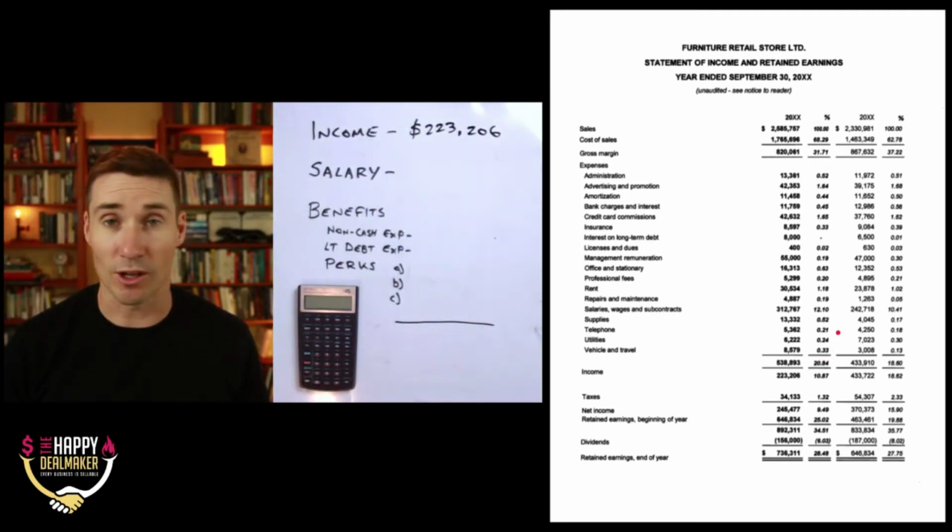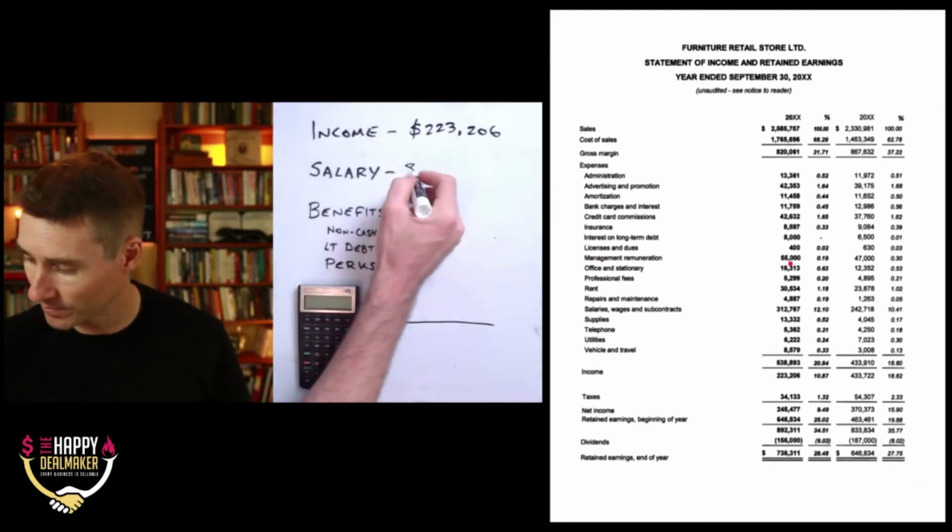Now the next one is also really easy. We're just going to search through our P&L to figure out where our salary is, right? And in this, it's under management remuneration, and it's $55,000.